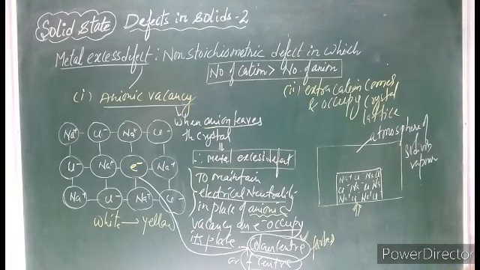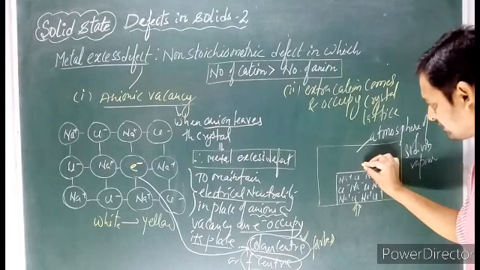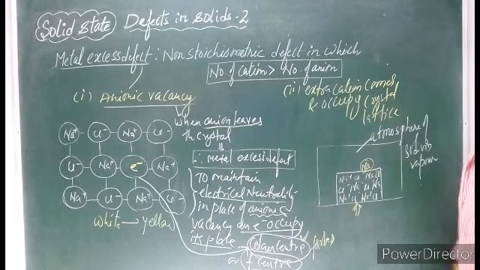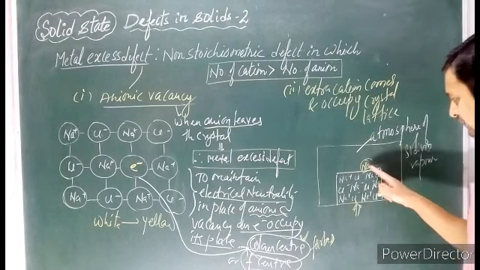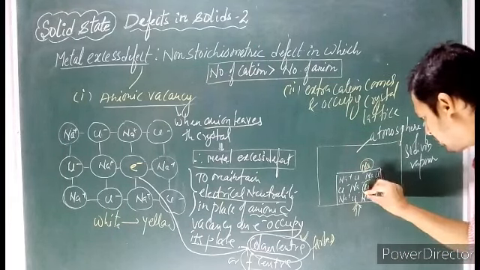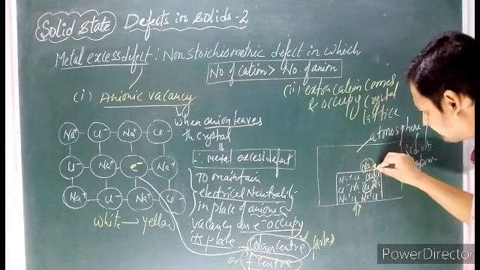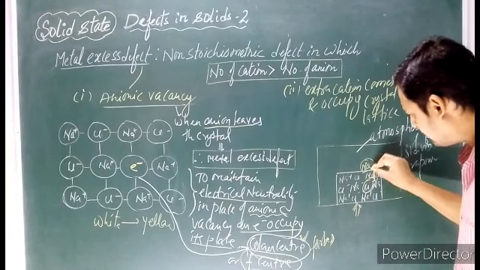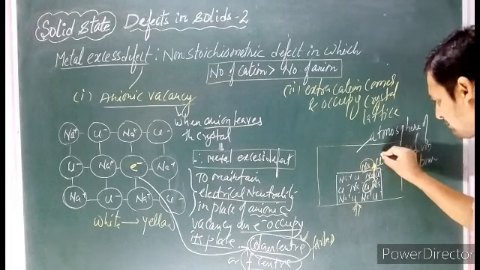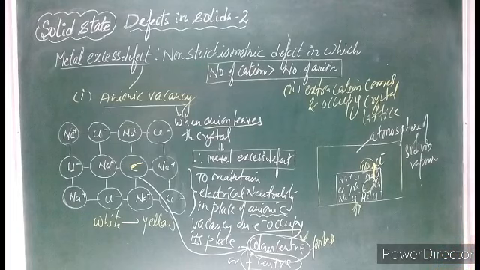On heating, what happens? Some of the sodium atoms from the sodium vapor come and sit over the crystal of sodium chloride. When this sodium comes and sits on the sodium chloride, what happens? This chloride ion from here moves out. This chloride ion moves out, and it comes out leaving behind an ionic vacancy.